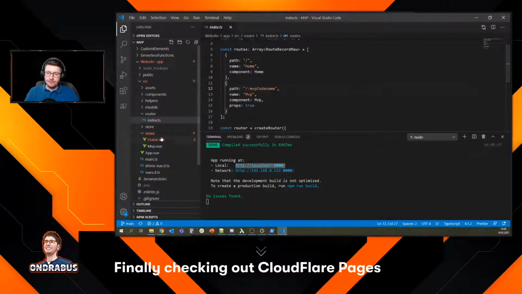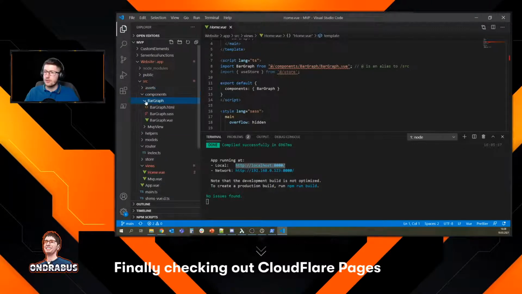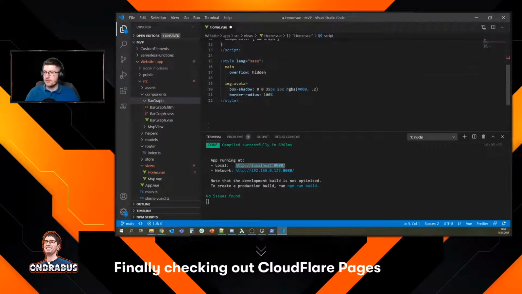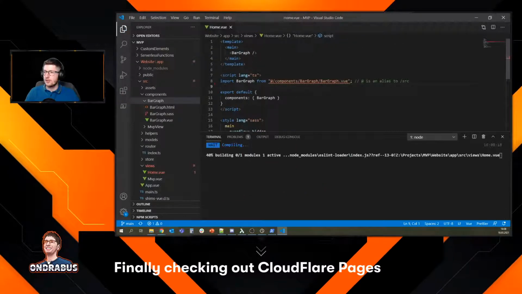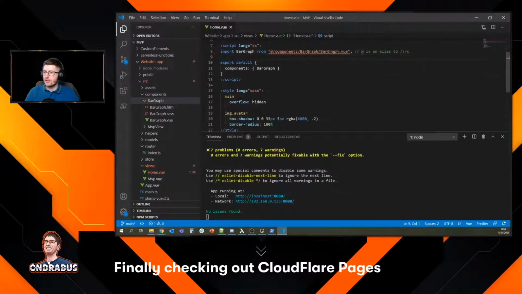So nothing too complicated. Oh, there are some issues here. Cannot find module bar graph. Components, bar graph view, it's there. Okay, we're not in store here. And it cannot find module bar graph, which is interesting because it's using it.